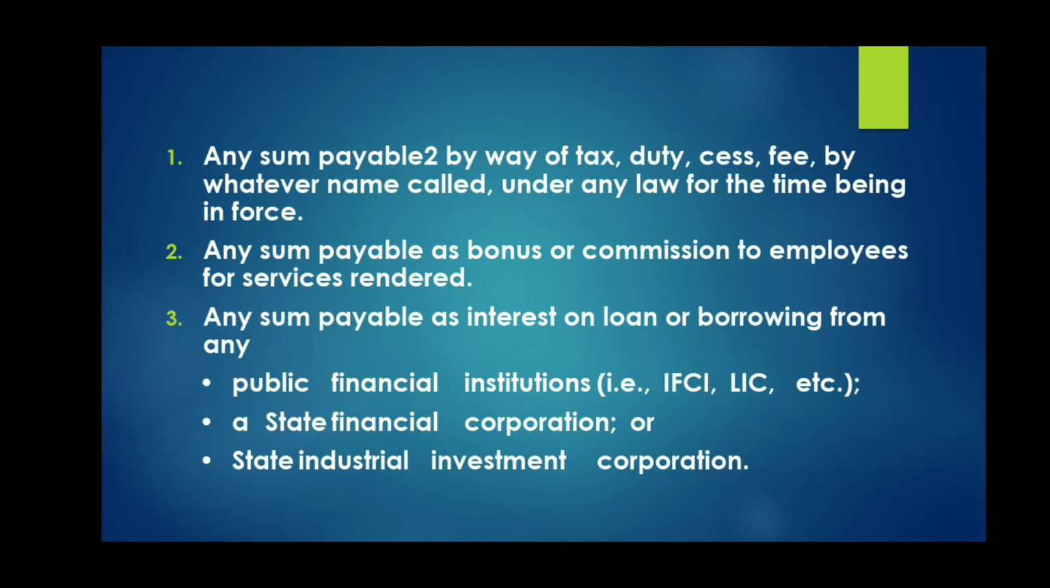So let's see the first item. The first item is taxes, duties, cess and fees. These four, which are basically payable to government, are allowed on actual payment basis. Taxes here don't mean direct tax. Income tax is not covered here. Income tax is anyhow disallowed.